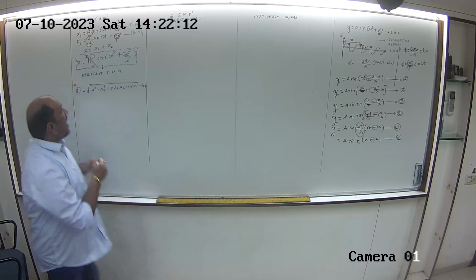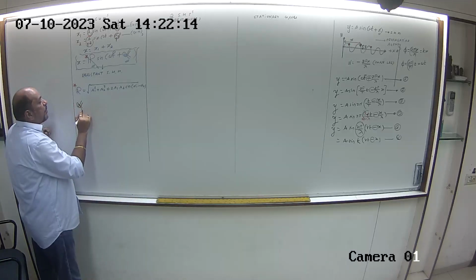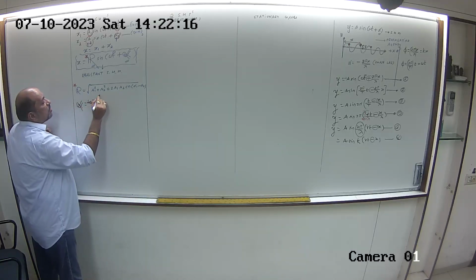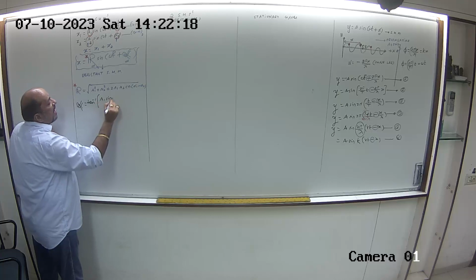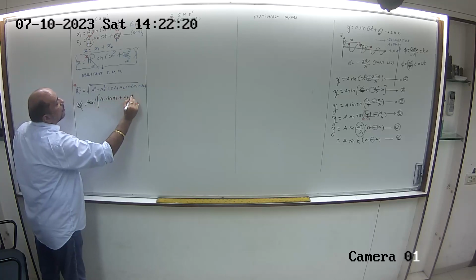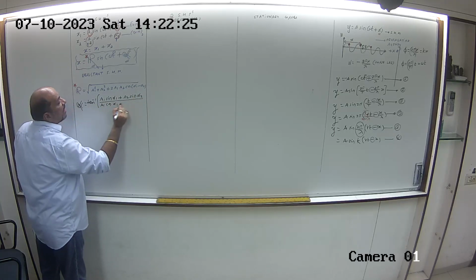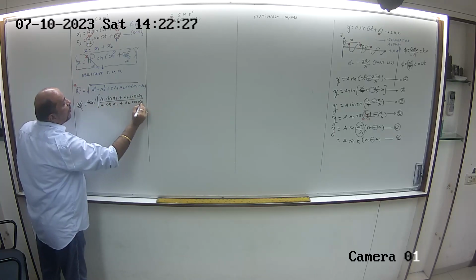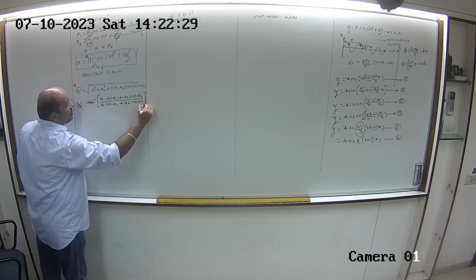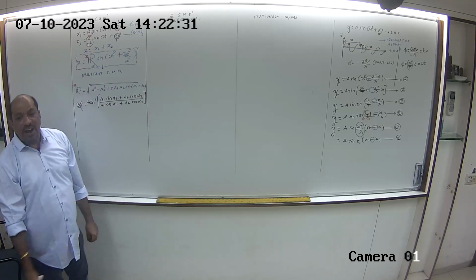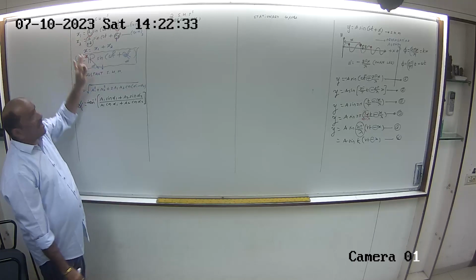Likewise, what will be alpha? Alpha is the resultant epoch, and was it tan inverse of (A1 sin alpha 1 plus A2 sin alpha 2) upon (A1 cos alpha 1 plus A2 cos alpha 2)? Again observe, are you getting the same four things? That means in this equation also you have got A1, A2 and alpha 1, alpha 2. So this is what we studied in SHM.